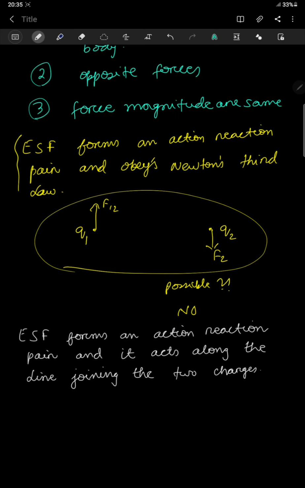Okay, so you see this is not possible, but it has to be along the line joining the two charges, so it should be along this line. Okay, then only it will be possible.